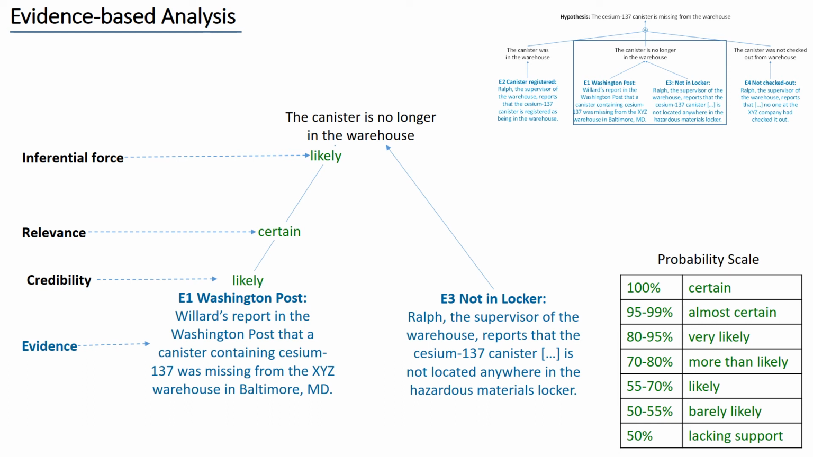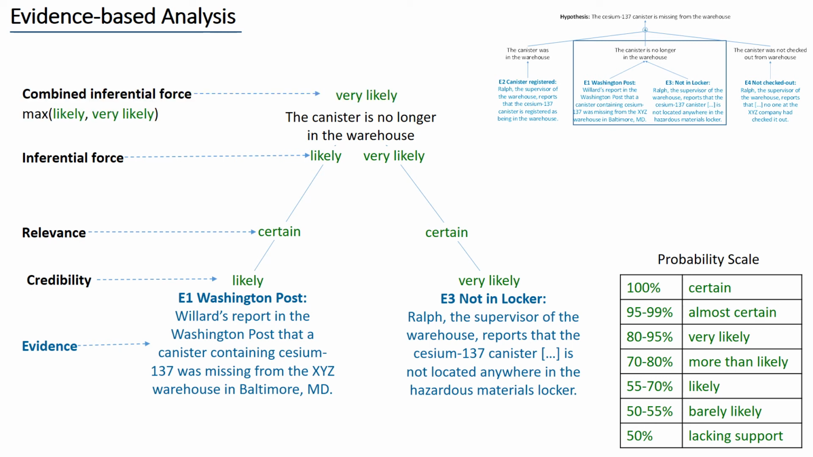What is the relevance of E3? Certain, because if the canister is not located anywhere, it is no longer in the warehouse. What is the credibility of E3? Very likely, because this is another statement made by Ralph. Therefore, the inferential force of E3 is very likely. The combined inferential force of E1 and E3 can be automatically determined as a maximum between their inferential force. Thus, based on both E1 and E3, it is very likely that the canister is no longer in the warehouse.